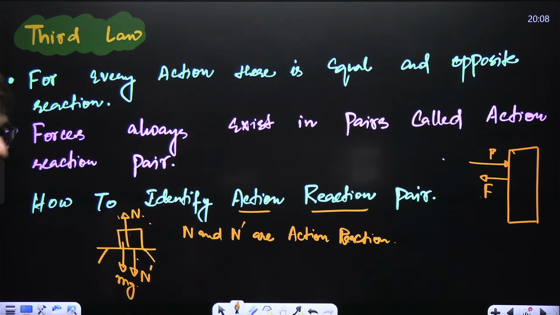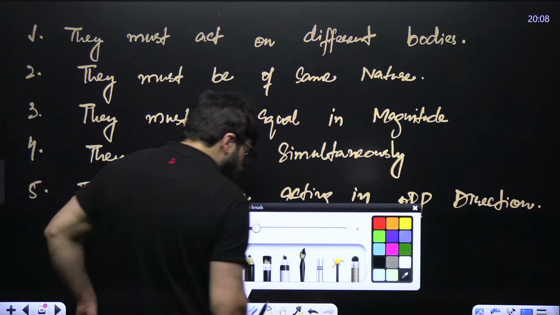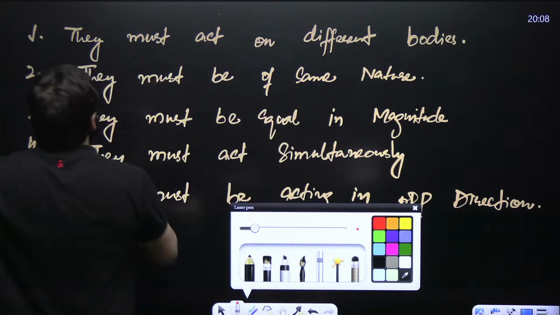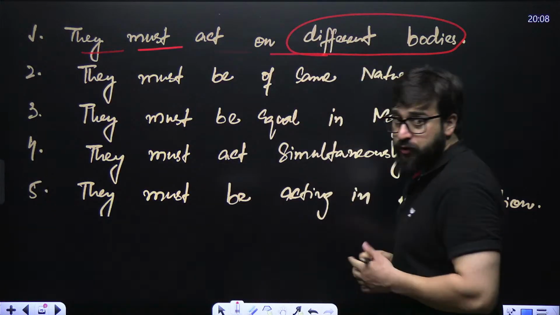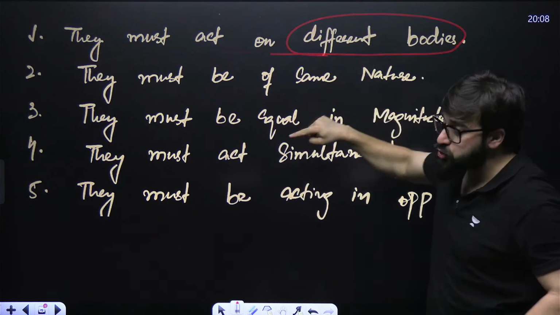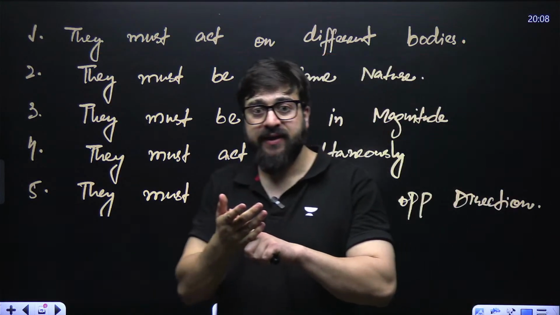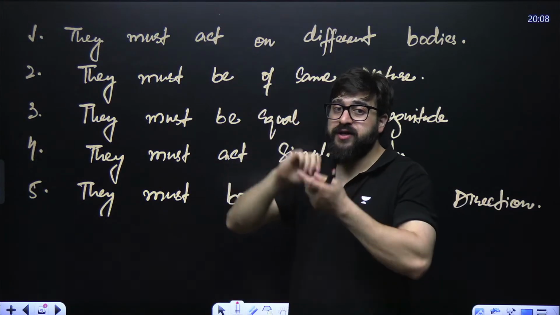To every action, there is an equal and opposite reaction. Now guys, here all the details are mentioned. We say they must act on different bodies. As I told you, if I am applying force on this board, the board is also applying force on me. So I am applying on the board, the board is applying on me, force on two different bodies.